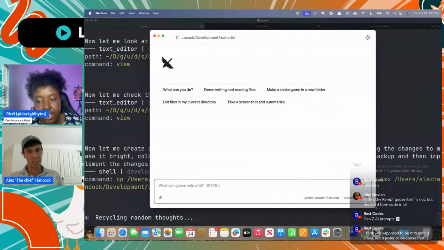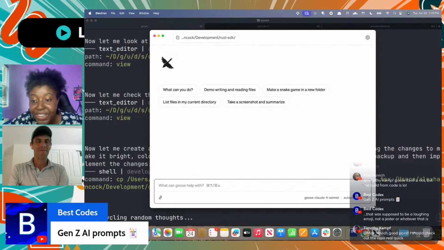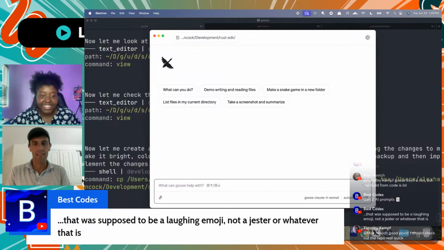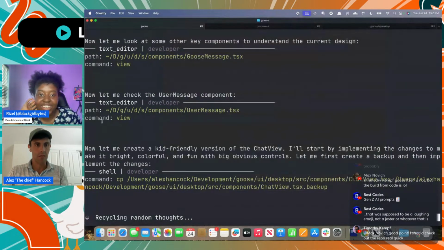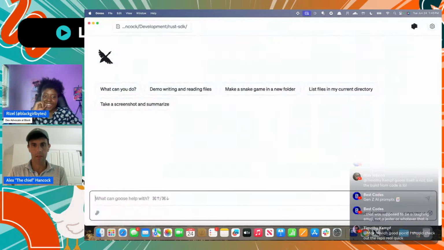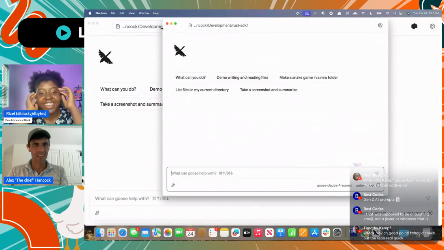So this is Goose making changes to its own UI, which is kind of cool. Yeah, it's crazy. I'm running the Goose app locally, and then I'm using the Goose CLI to work on the Goose app, the Goose UI code base, which is kind of cool. Meta. Yeah, it's gonna be good.